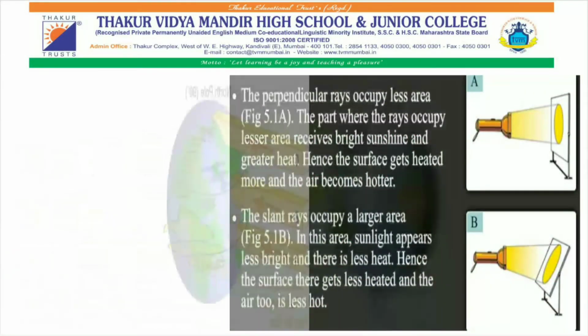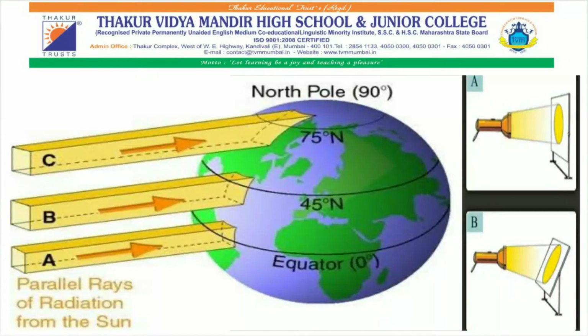We have done one experiment and learned through that experiment that where the sun rays are falling extremely slant, they occupy more space as compared to the place where they are falling straight.